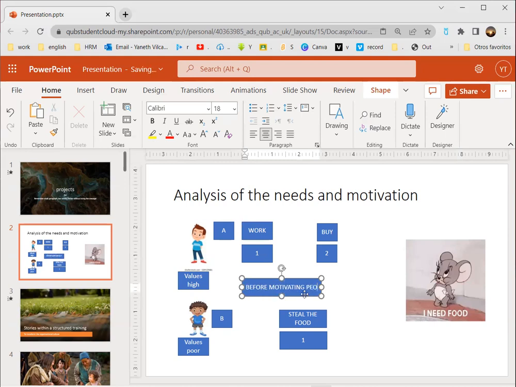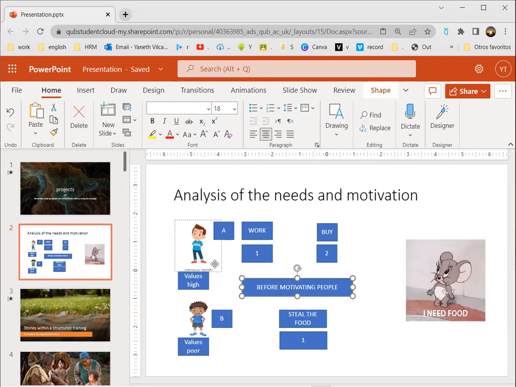Or if the culture is poor, what can we do? We can fix, we can reinforce. We can fix or we can reinforce if the values are high. Doing that, we are going to promote that all the people behave like the character A.